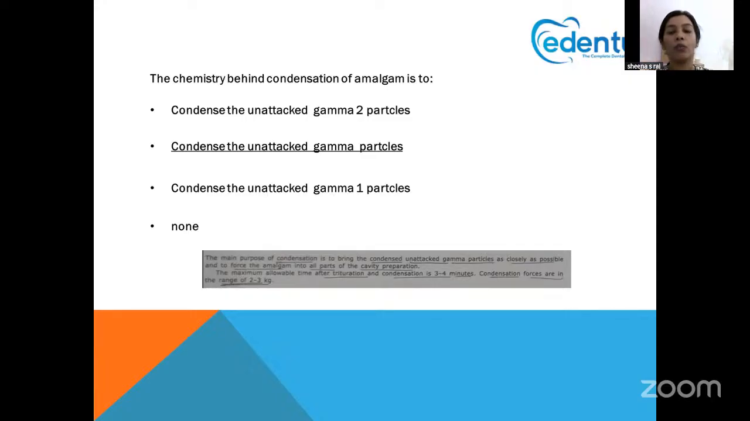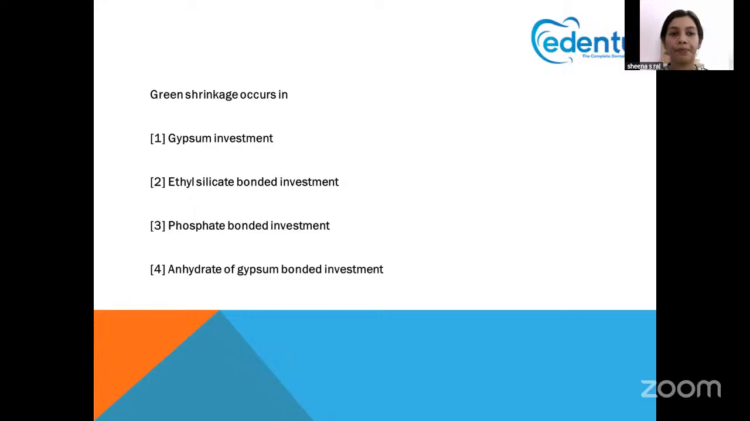Second question, what is the maximum allowable time after trituration for condensation? We have to condense for 3 to 4 minutes, very important, and the force ranges from 2 to 3 kilogram. These are some of the important points to keep in mind. So condensation is done to protect the unattacked gamma particles, because they are the structure which gives strength to the amalgam. It is for 3 to 4 minutes and the force given is 2 to 3 kilogram.